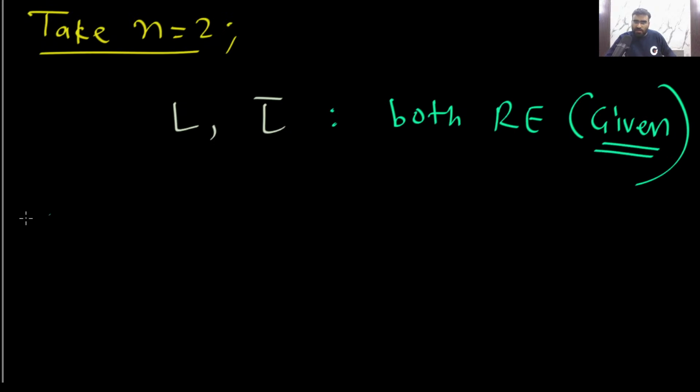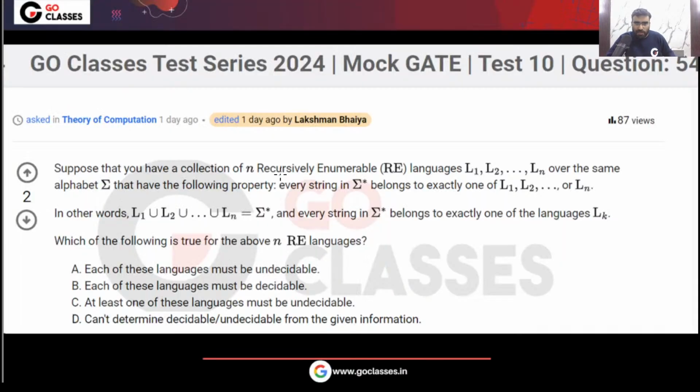So if you take n equal to 2, then what languages will you get? Then you will get these languages, L and L complement, and they are both RE. They are both RE, that is given. This is given in the question, because in the question it is given in big words, recursive enumerable. So these are RE.